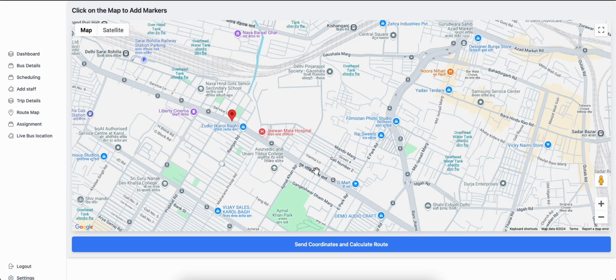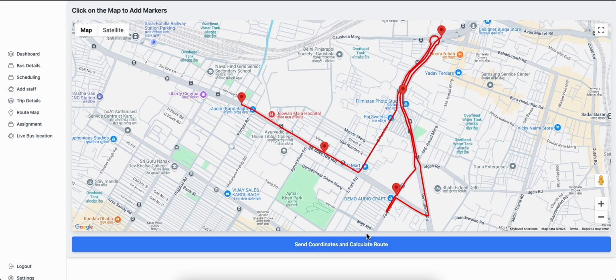A key addition is a route map feature that uses the famous traveling salesman algorithm solved with dynamic programming to find the best and fastest route after plotting points. This optimization enhances decision making, particularly in adjusting bus frequency based on demand.